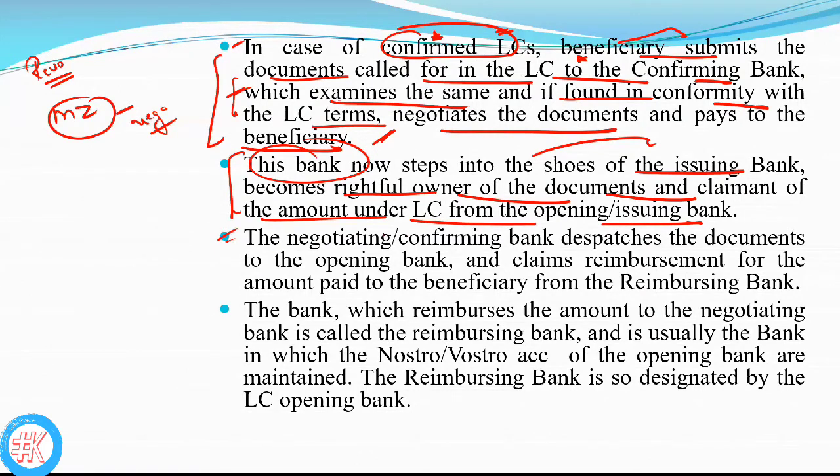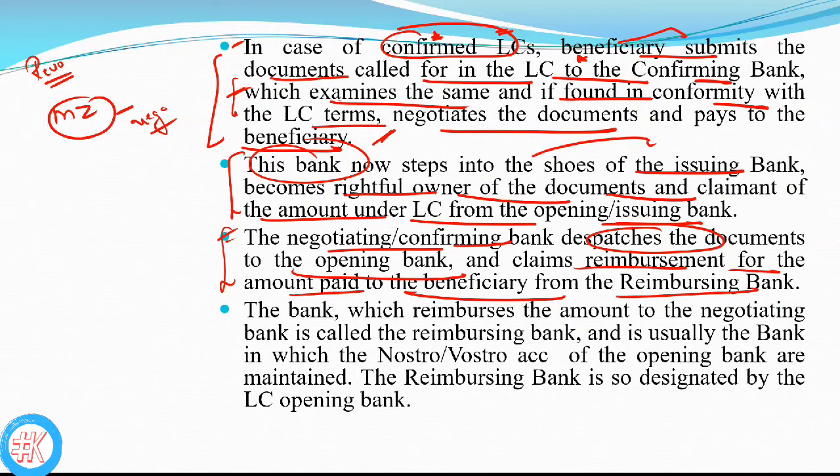So the negotiating or confirming bank dispatches the documents to the opening bank and claims reimbursement for the amount paid to the beneficiary from the reimbursing bank. Clear?